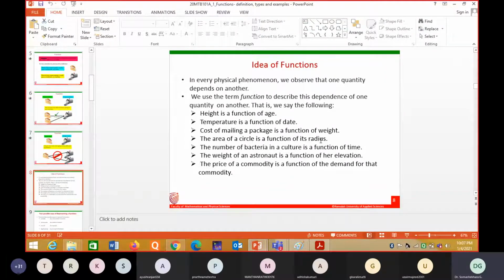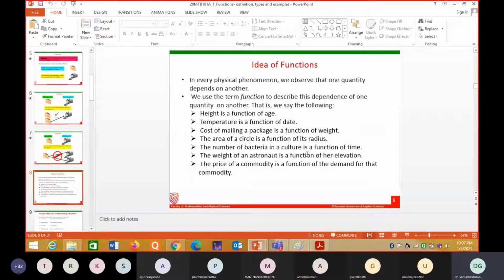The number of bacteria in a culture is a function of time. You take some bacteria in the tank. Initially 100 are there, so over a time what happens? It will grow. So time is the input. 100 will become 150, 150 will become 200 like this. Is it clear? It is also a function. Input is time and output is the number of bacteria over a time.